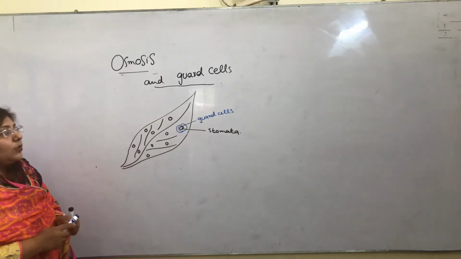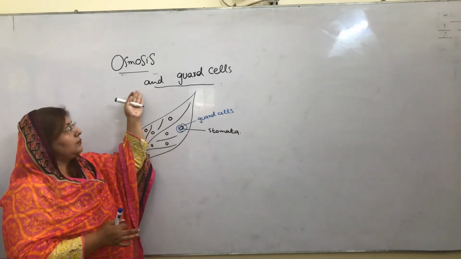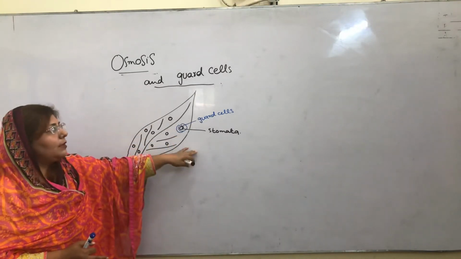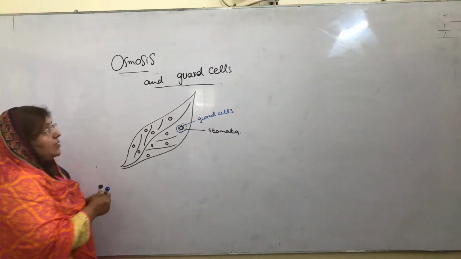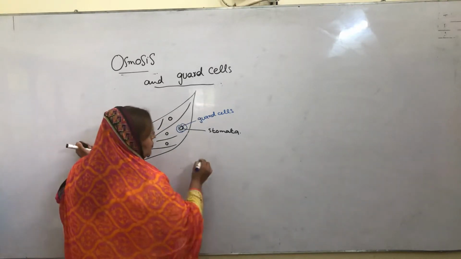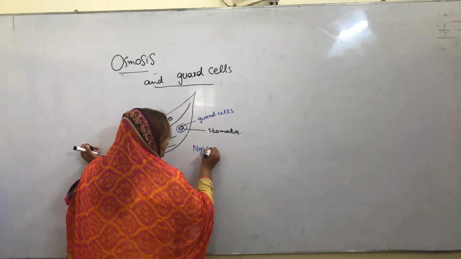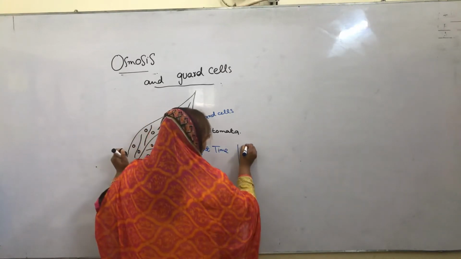So when there is water movement in the body of the plant cell, what is happening at that time? Stomata work, and the function of the guard cell becomes very important. This function depends on two times: nighttime and daytime.